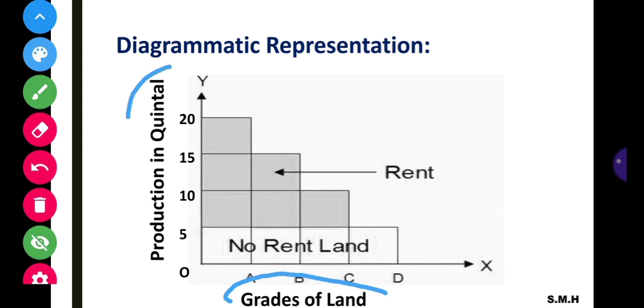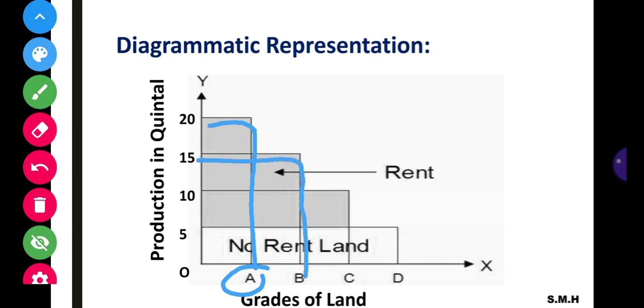On the vertical axis, that is the OY axis, we have production in quintal. A grade land production is 20 quintal, B grade land production is 15, C grade land production is 10, and lastly the marginal land production is only 5 quintal.